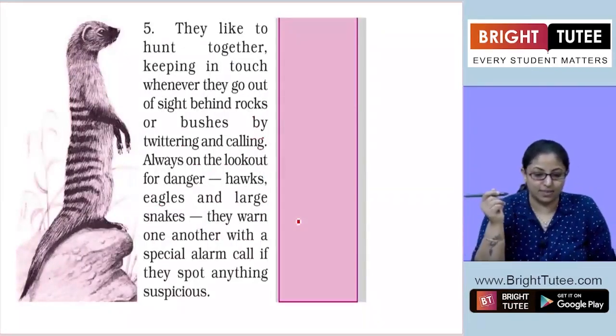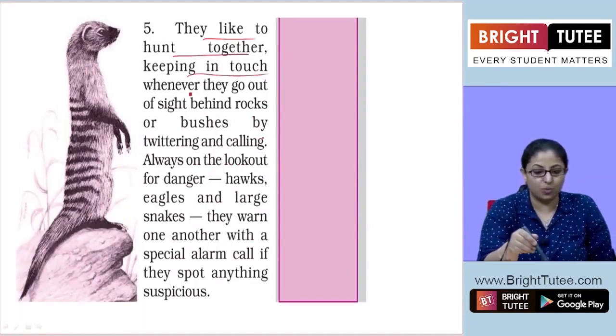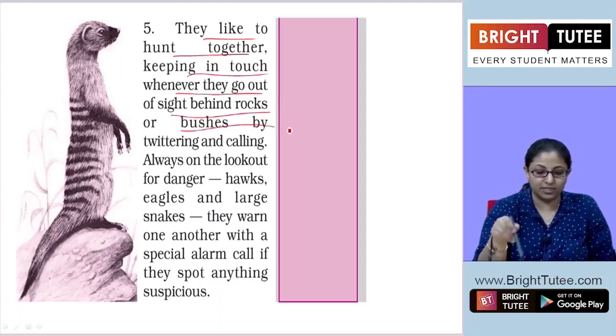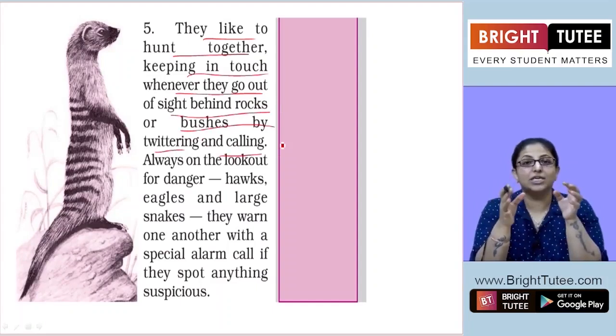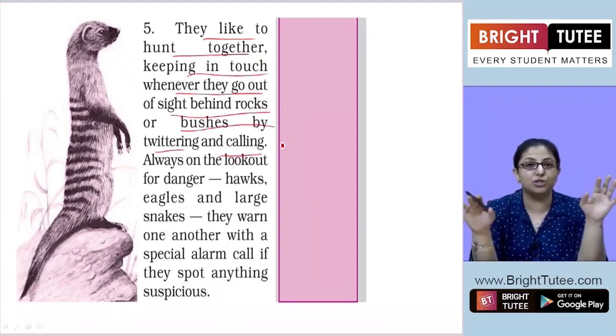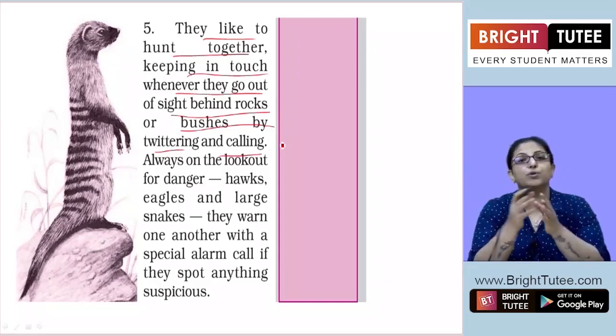Now this is a mongoose. They like to hunt together, keeping in touch whenever they go out of sight behind rocks or bushes by twittering or calling. They hunt together. They do not hunt solo. They go together in a group to hunt.